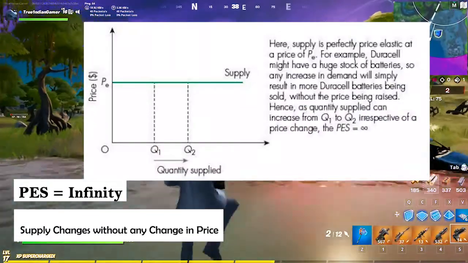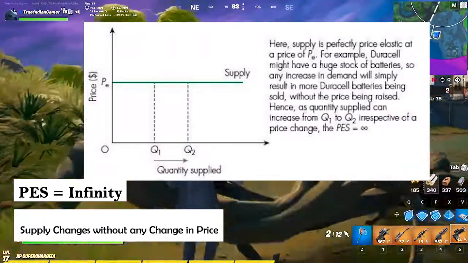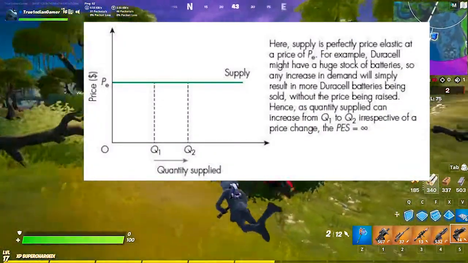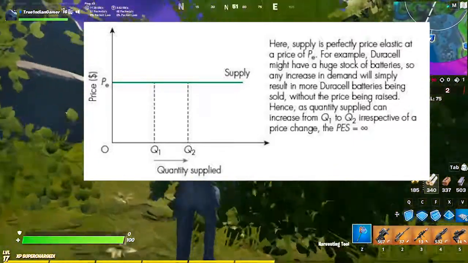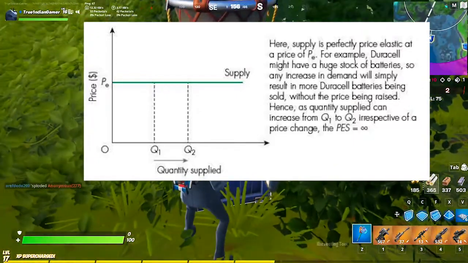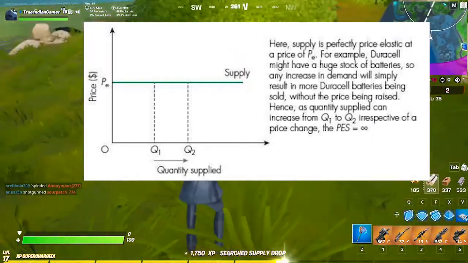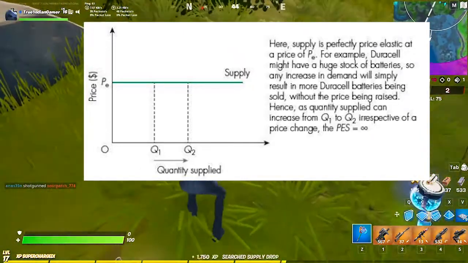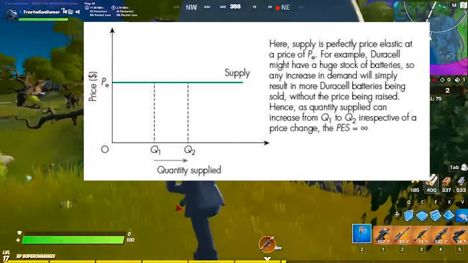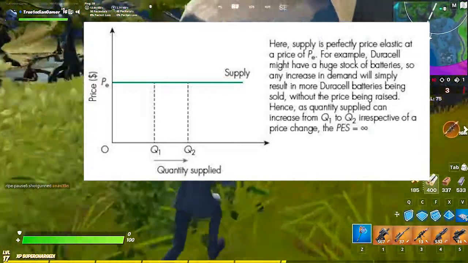If the PES of a product is equal to infinity, then supply is perfectly price elastic. That is, the quantity supplied can change without any corresponding change in price. For example, a software developer selling products online can easily increase supply to match higher levels of demand without any impact on the price level. Due to the spare capacity that exists, suppliers are able to raise output at the current price level, as shown in the diagram.